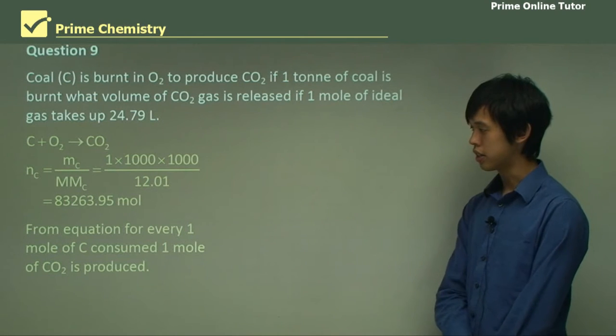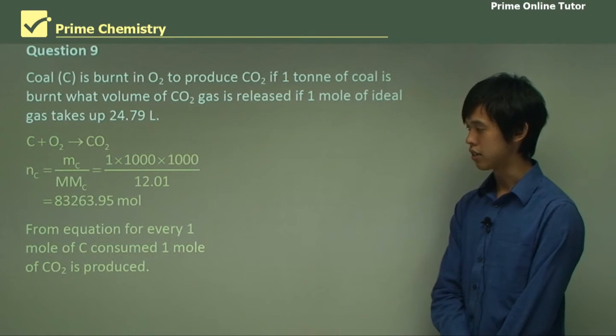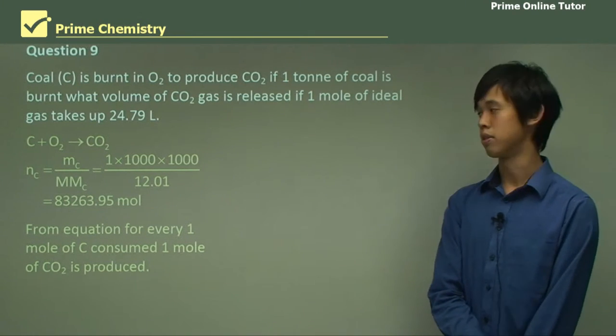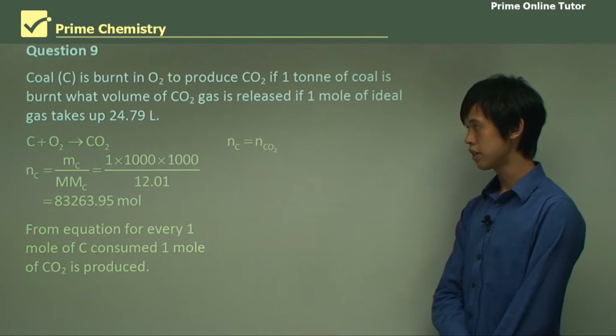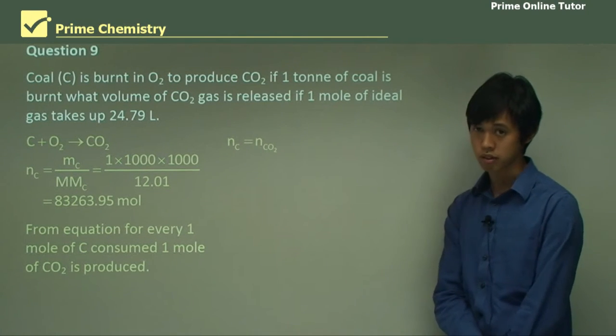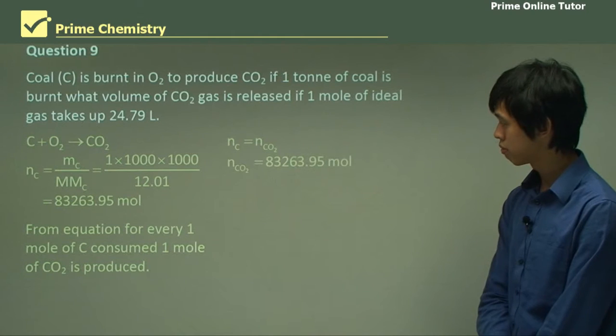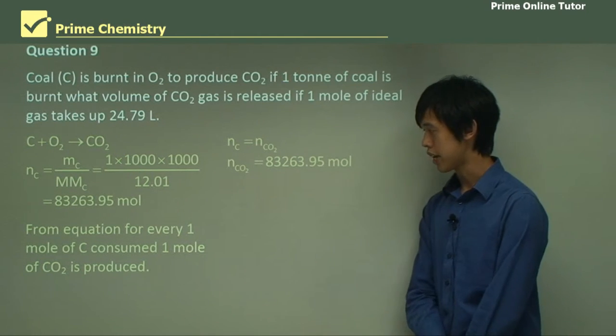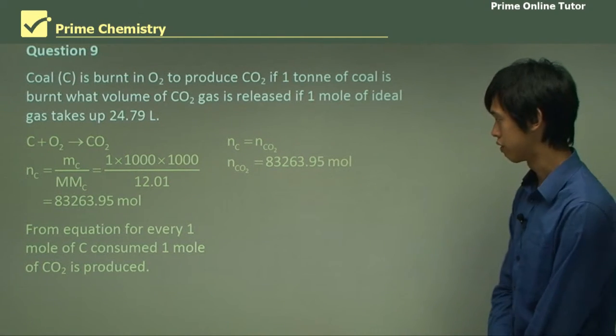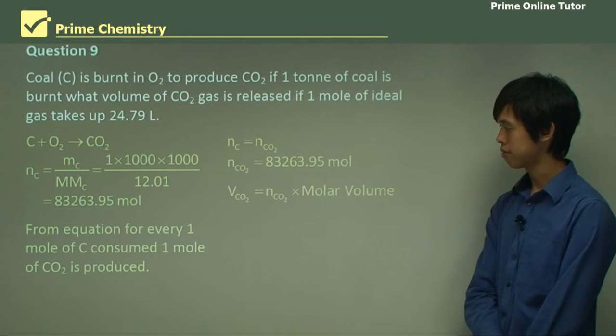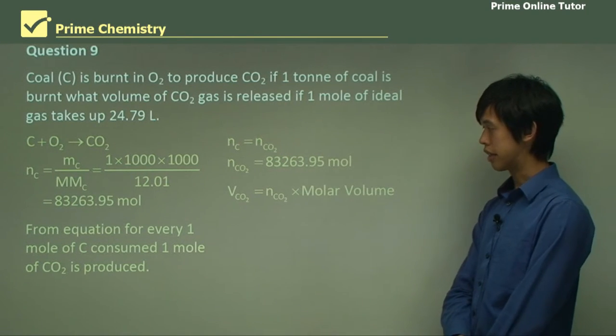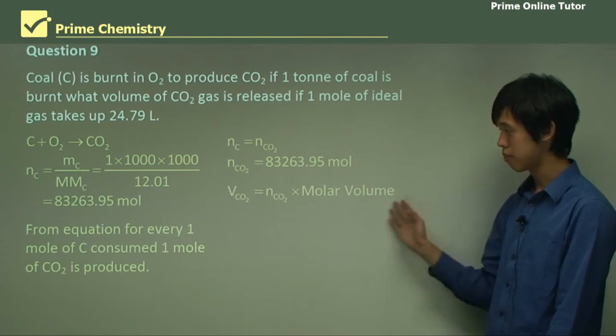And from the equation, for every 1 mole of C consumed, 1 mole of CO2 is produced. So the number of moles of C equals the number of moles of CO2. So the number of moles of CO2 is 83,263.95 moles. So the volume is just this number times the molar volume.